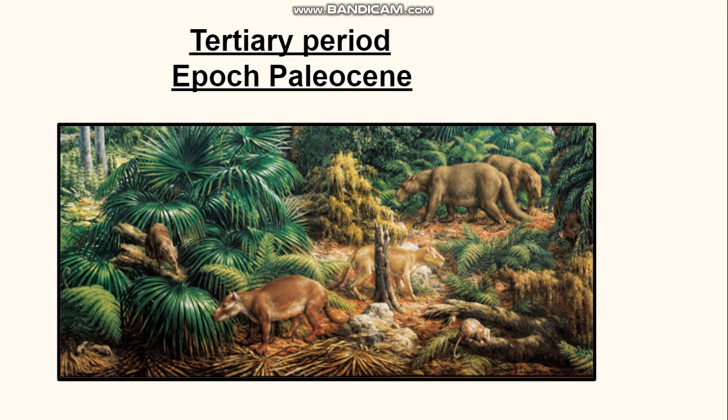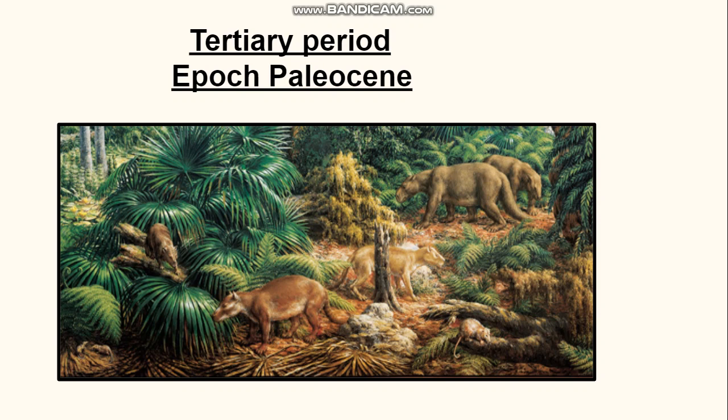The Tertiary period is the most studied of all the periods, and the reason behind that is that the flora and fauna of the Tertiary period resemble the recent flora and fauna. Furthermore, for getting petroleum we study the Tertiary rocks, and according to estimates, 50% of the petroleum we get comes from Tertiary rocks. The Tertiary period is further divided into epochs.